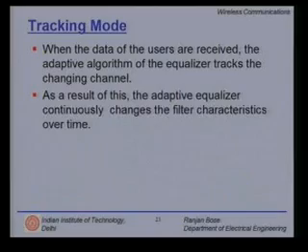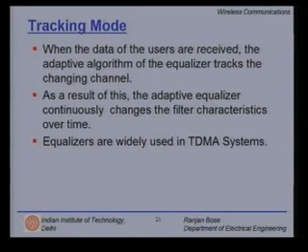So as a result of this, the adaptive equalizer continuously changes the filter characteristics over time. Whenever you do an analysis of the filter coefficients, you should have a time index associated with the weights of the filter. The weights of the filter change continuously with time in the tracking mode. We never fix it and forget it because of the time varying nature of wireless communication systems. Equalizers are widely used in TDMA systems.